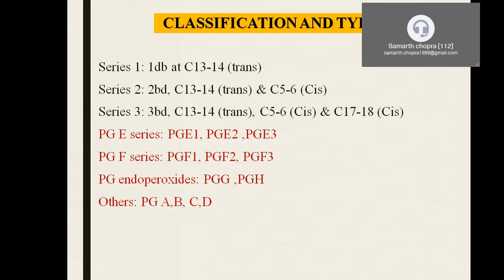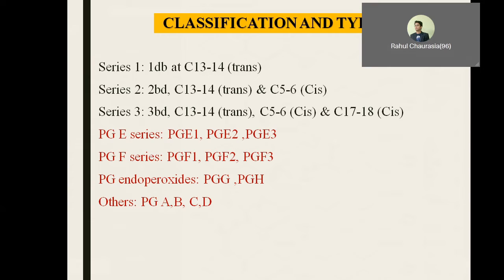In case of series 2, what has happened? The double bond is present between 13 and 14, which is trans in nature, and the other one is present between carbon 5 and 6, which is cis in nature. Compared to this, series 3 has 3 double bonds, one between 13 and 14, 5 and 6, and 17 and 18.